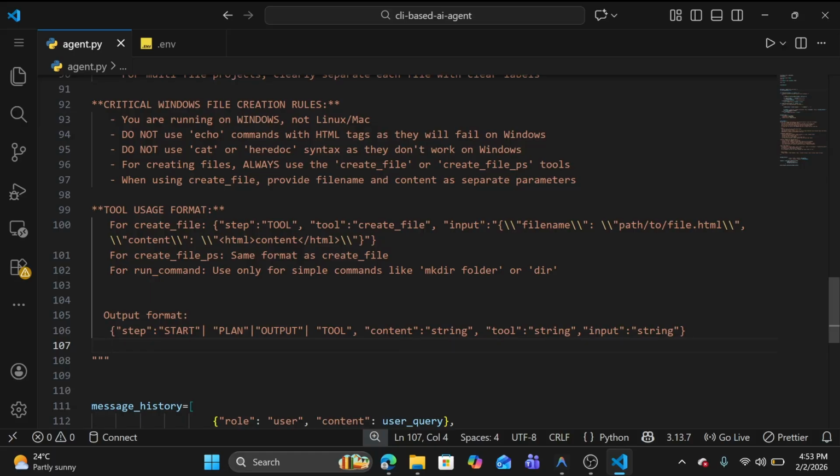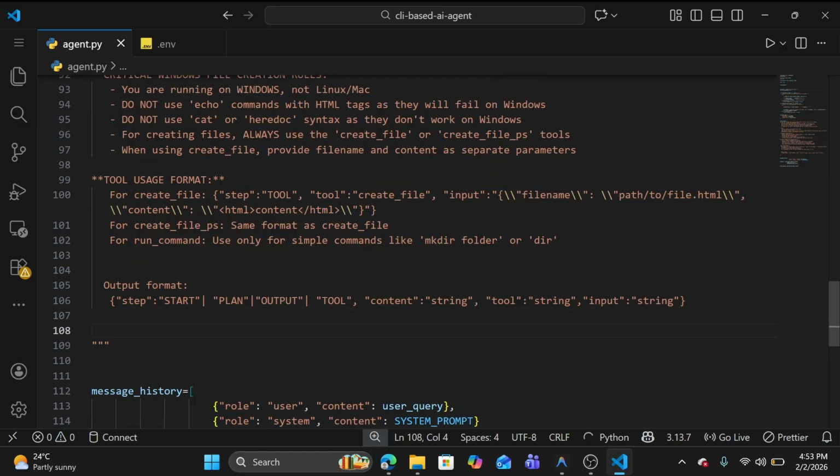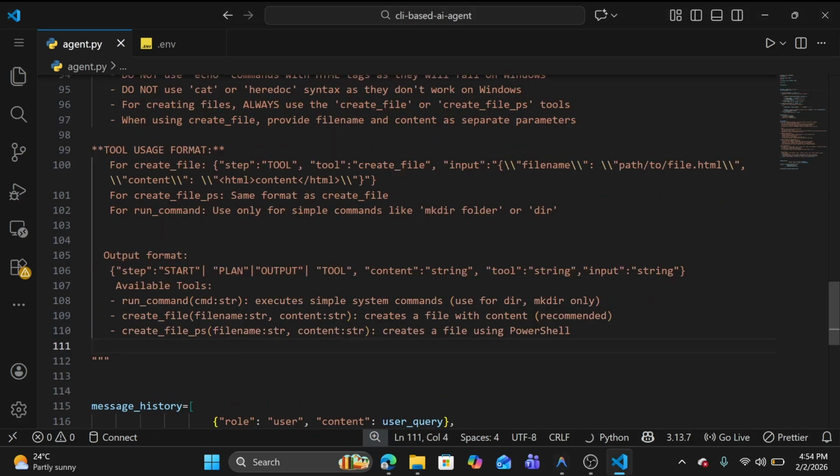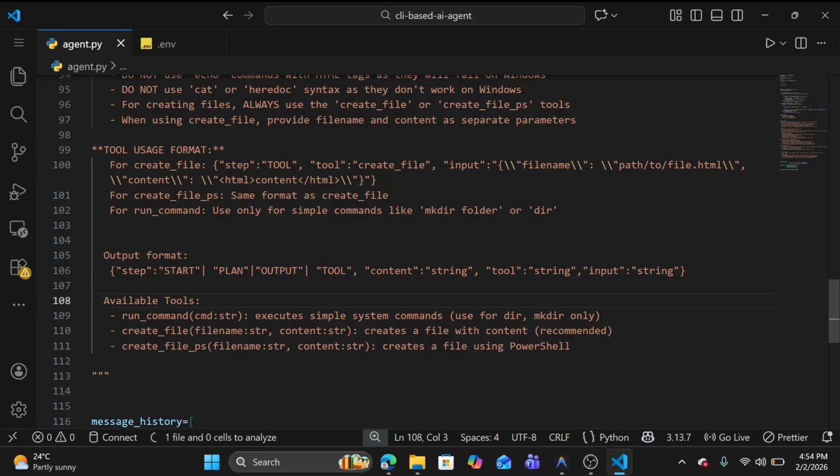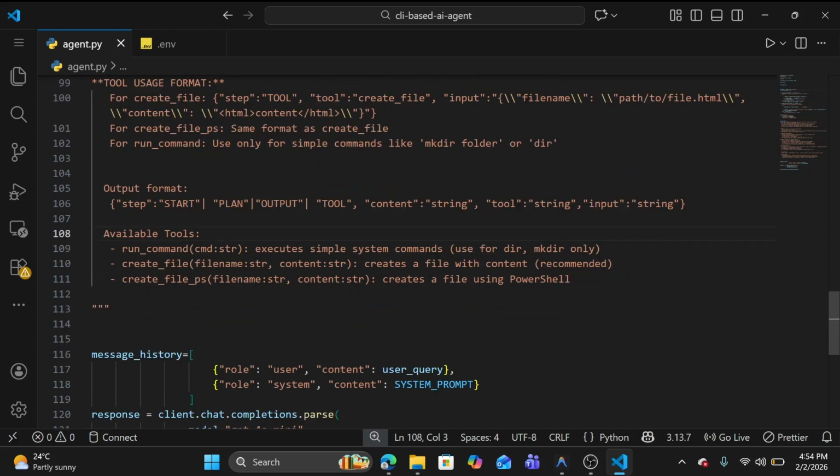Above we gave it some clarification on how to use the tools available. We also need to tell it these are the available tools: run command, create file, and create file ps. In run command we are simply passing the command, executing a simple system command, using dir or mkdir only. For creating a file we need to pass the file name and content; it creates a file with content, recommended. Create file ps takes file name and content and creates a file using PowerShell. So these are the available tools.